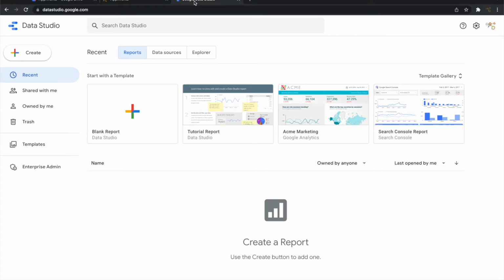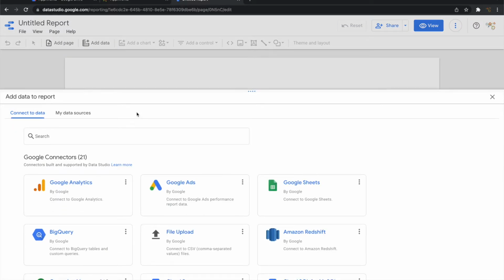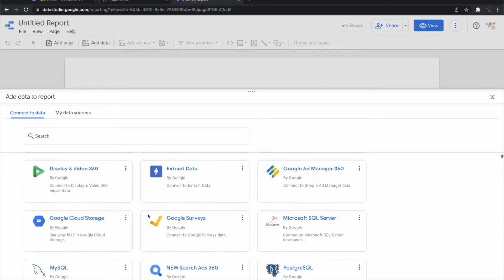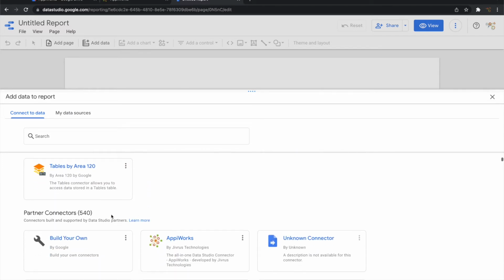Data Studio is an online visualization tool from Google to prepare custom reports and dashboards. Data Studio heavily relies on the connectors to interface and get data from various applications. You can see these are the connectors. Some of the connectors are from Google and a large majority of the connectors are from the partners.